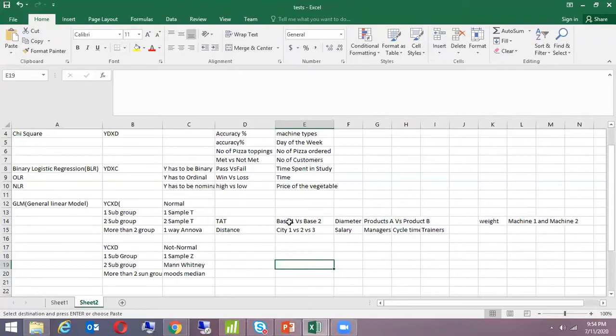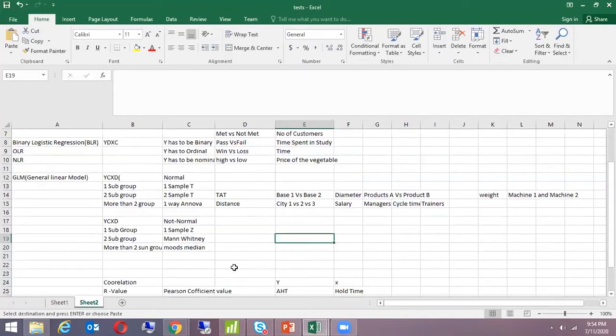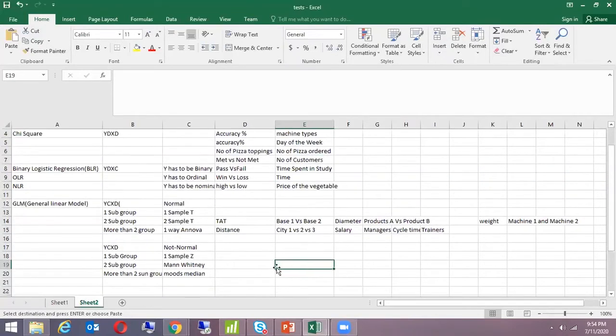Simar, what if the subgroup is for Y rather than X? Let's say there is only a single base and there are two products, so for that turnaround time 1 and turnaround time 2. Can we use this there as well? Please repeat what combinations you are saying. What is your Y? Y should be turnaround time only, but here the X will be a single base and there will be two processes and two turnaround times.